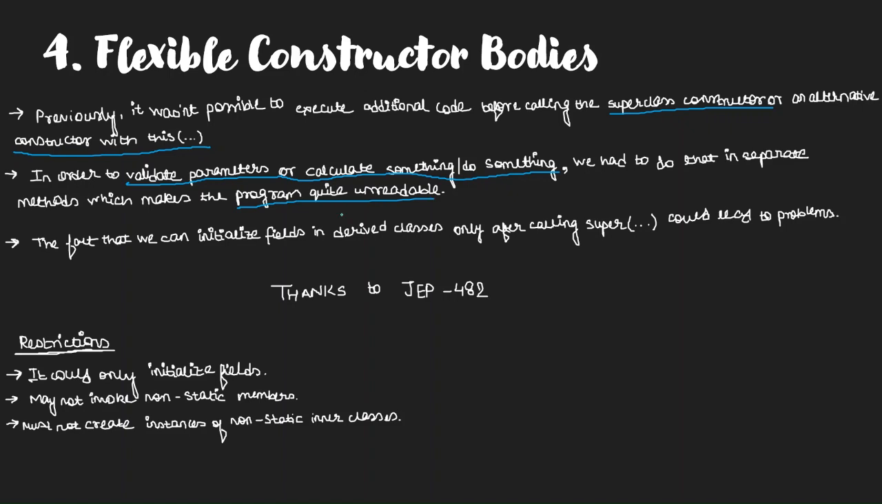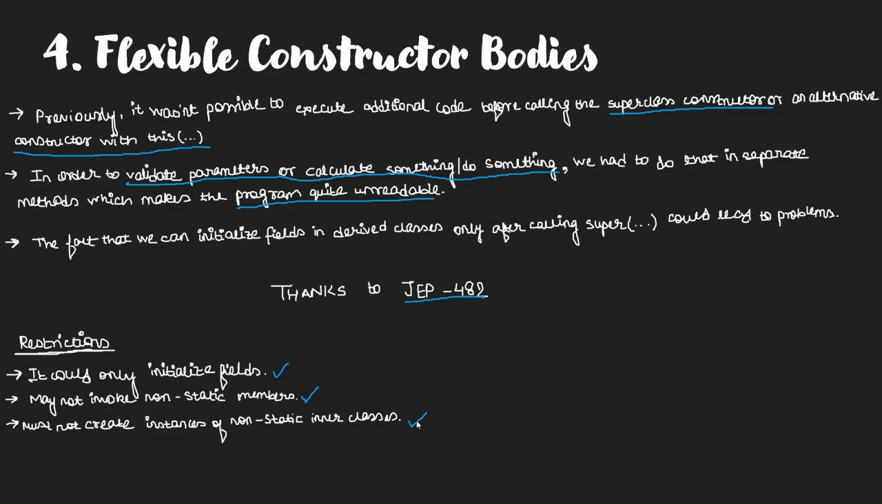And this is the reason why JEP 482 was introduced. The fact that we can initialize fields in derived classes only after calling super constructors could lead to a lot of problems. And thanks to JEP 482, now we can initialize the fields that we are receiving within the constructor parameters. But there are some restrictions for this. You may not invoke any non-static members and must not create any non-static inner class instances. So you should keep this in mind if you are trying to use flexible constructor bodies.